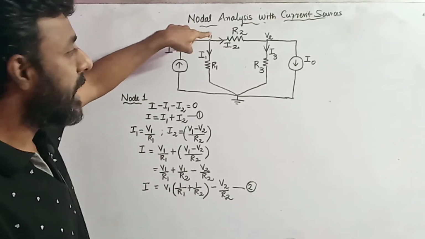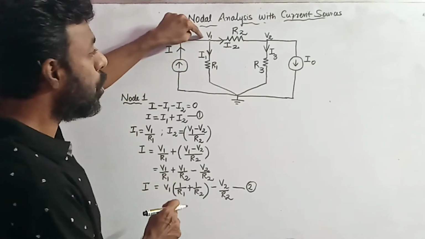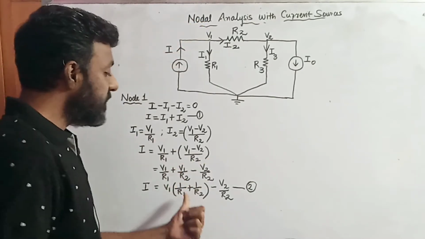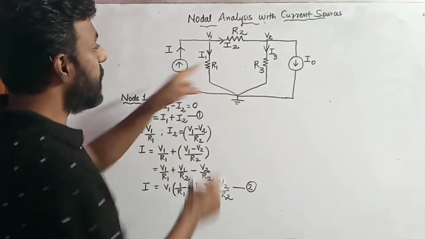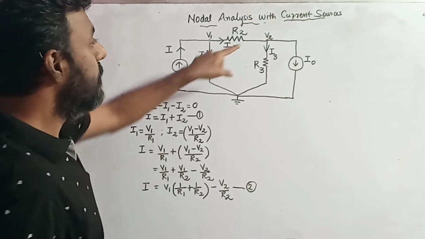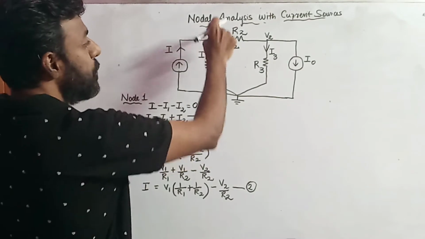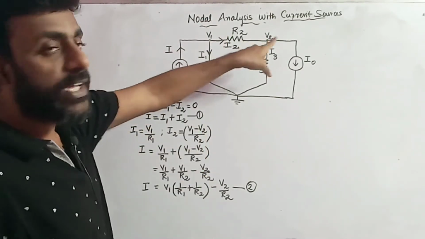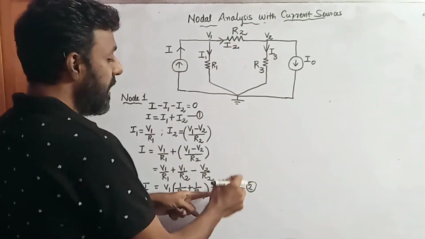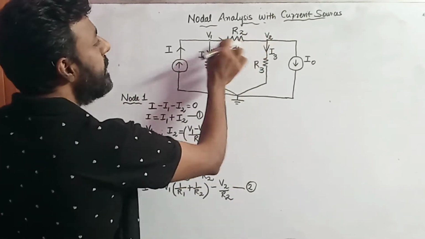What does this I equation denote? I1 is equal to the product of the voltage that has been developed at node 1, which is V1, and the sum of the reciprocals of the resistors connected to this node 1, minus V2. V2 is nothing but the adjoining potential. The voltage developed at node V2 is considered the adjoining potential, minus the ratio between the adjoining potential V2 and the interconnecting resistance.